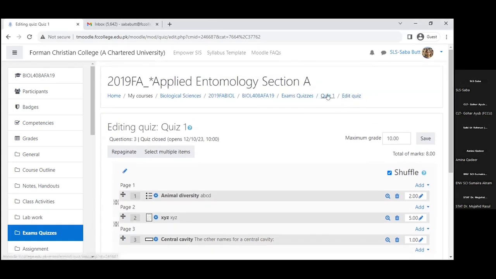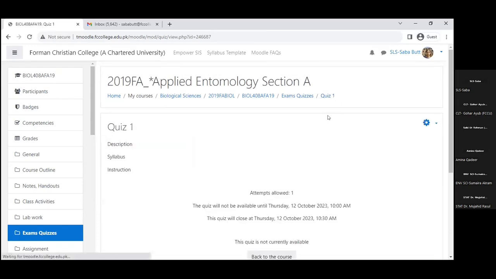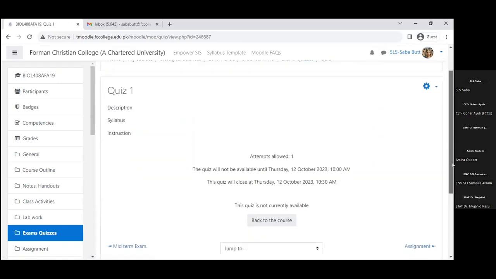Now I go back to the quiz one because I have saved it already. Before going back, say save. Actually, Moodle has a good option that if you go back without pressing save, it will ask you, are you sure you want to leave this page? You have unsaved changes. When it says that, please check that if you have saved everything, then go back. I didn't get a message because I have saved it.